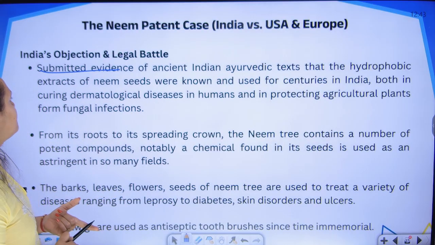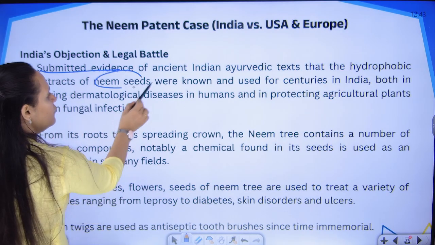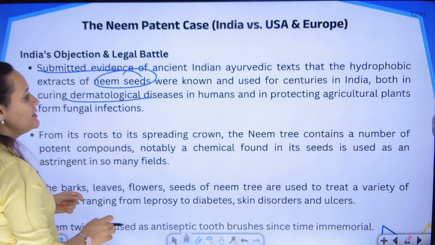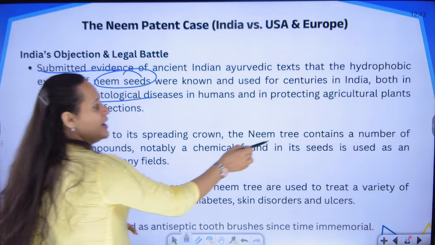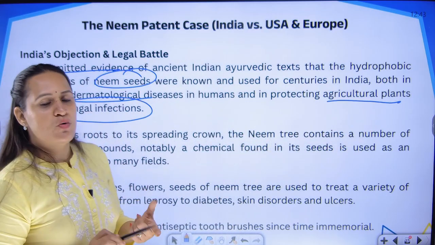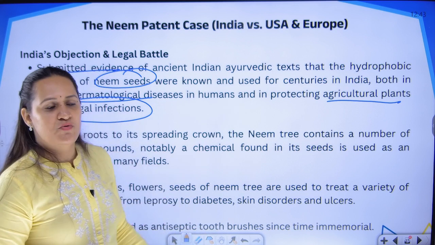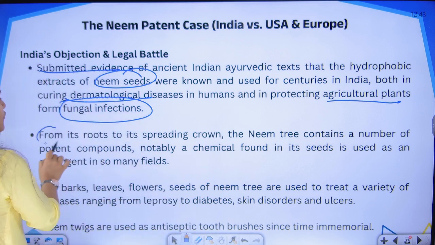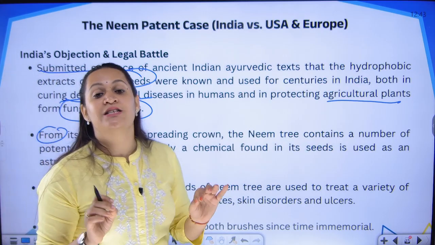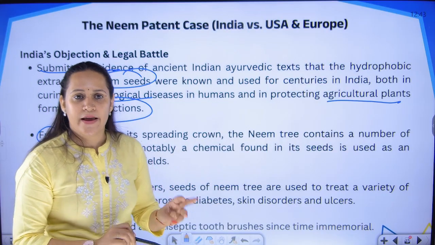Ayurvedic text that hydrophobic extracts of neem seeds were used for centuries in India, both in dermatological diseases in humans as well as in agricultural plants from fungal infections. So it can be used not only for human body infections, but it can also be used in plants for protecting them from fungus. From its roots, the entire neem tree is useful, right from its bark, branches, leaves, everything.